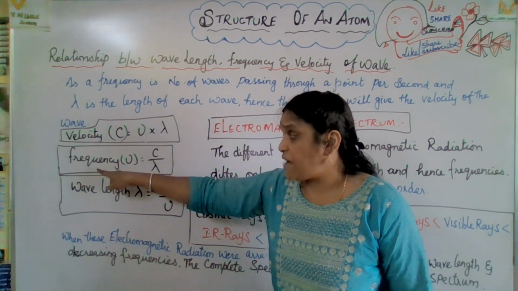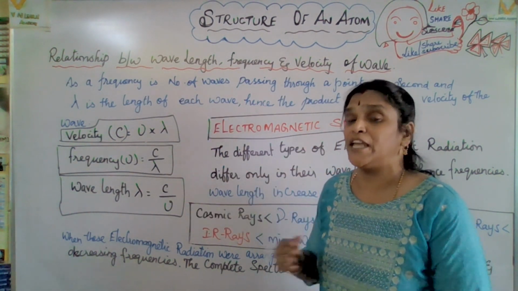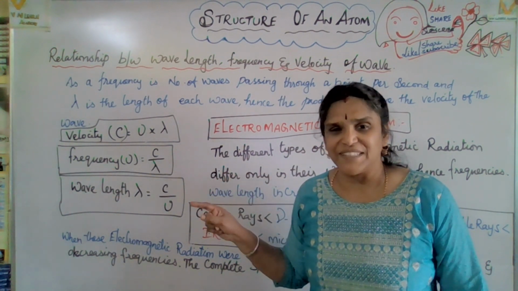So when frequency increases, lambda decreases. In this way, frequency is inversely proportional to wavelength.